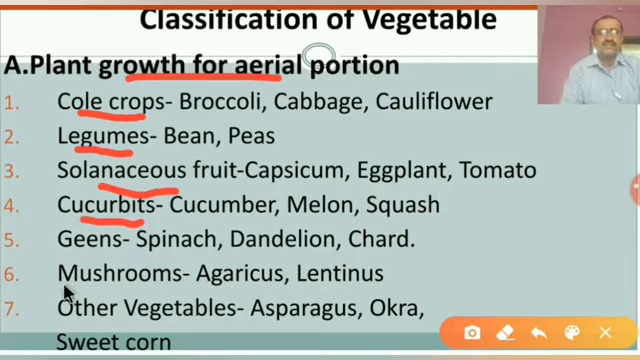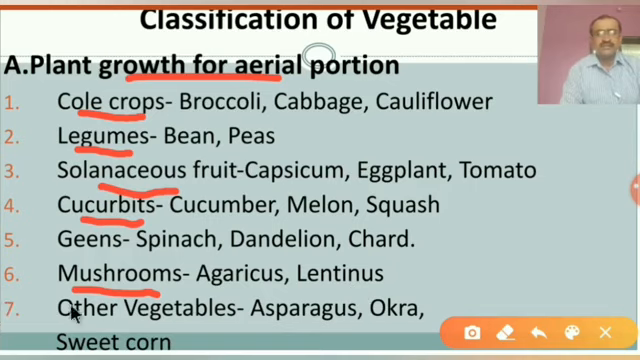Sixth point is the mushrooms. All of us know about that. What is a mushroom? A mushroom is a fleshy, spore-bearing fruit body of a fungus, typically produced above ground, on soil or on other food sources. That is known as a mushroom. There are different types of mushroom, for example agaricus and lentinus.